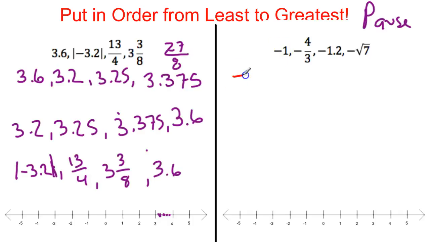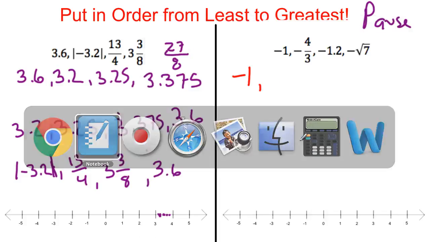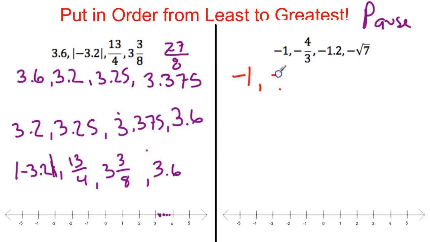So -1 is -1. -4/3. Let me go to my calculator. Clear that. -4 divided by 3. -1.33333. So when I write that, -1.3, I can just put the bar on the top. -1.2 is just like that. -√7.